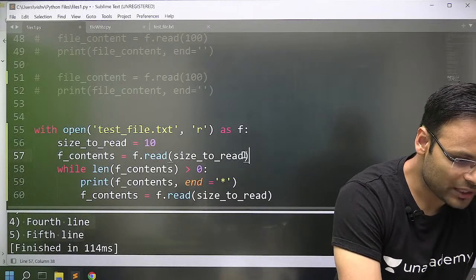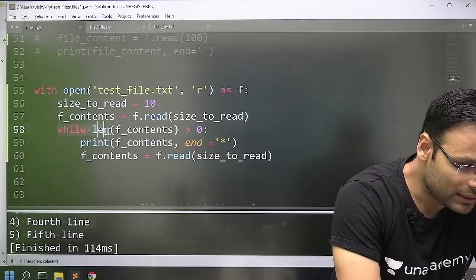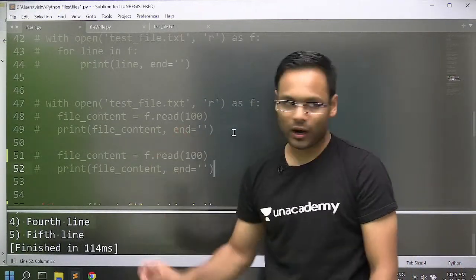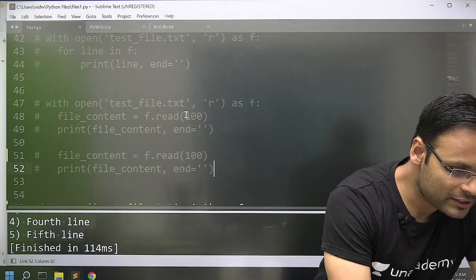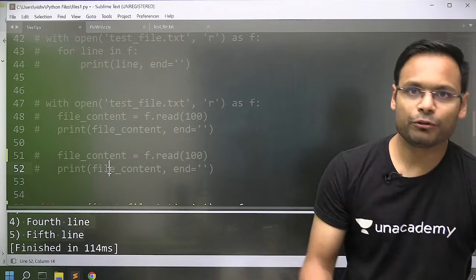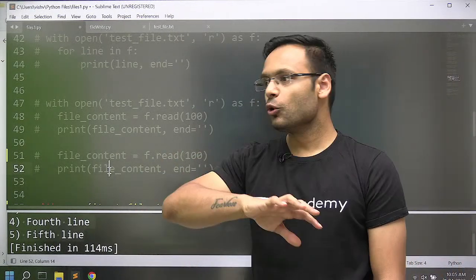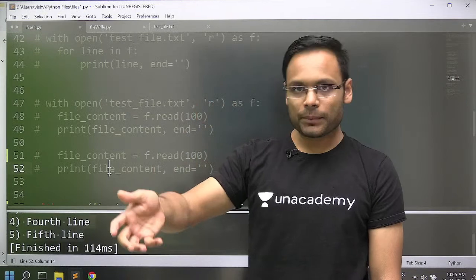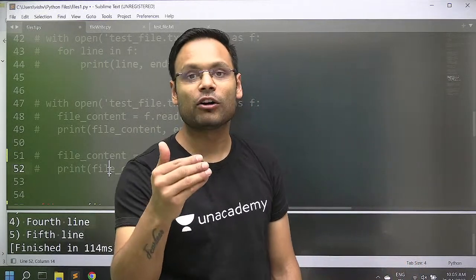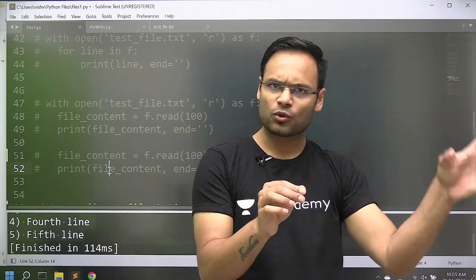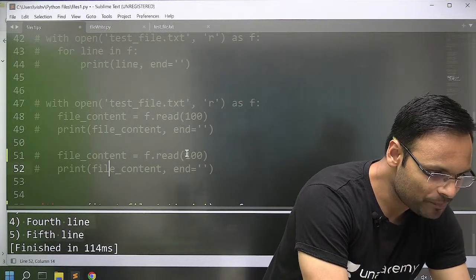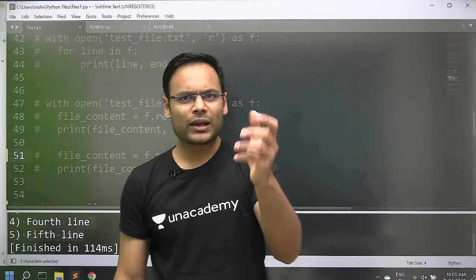Now I am trying to understand that I just don't want to over-read the file. See, I'll tell you what has happened here. You read the first 100 characters, it will print. After that, another 100 characters, it will print. If you keep continuing and you don't have following characters, it will keep returning an empty string. But I don't know where the end of the file is. After 100 characters the file may be over, or if not, a few more characters are remaining. Among those, I am trying to read 100, but only a few characters are there.